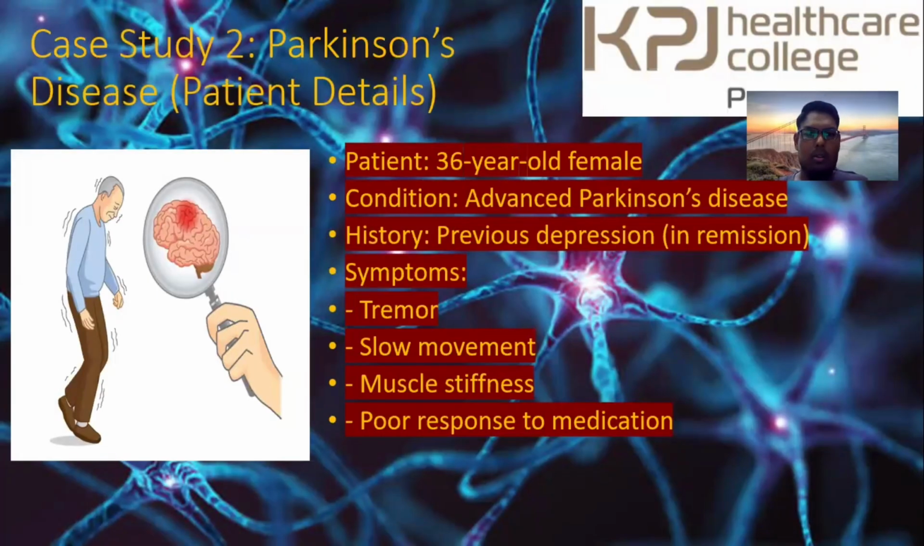So, continuing, my name is Muhammad Kasim bin Abdullah. My matric number is 320412211001. Today we are going to talk about the case study of Parkinson's disease. The patient details: a 36-year-old female. The condition the patient has is advanced Parkinson's disease.